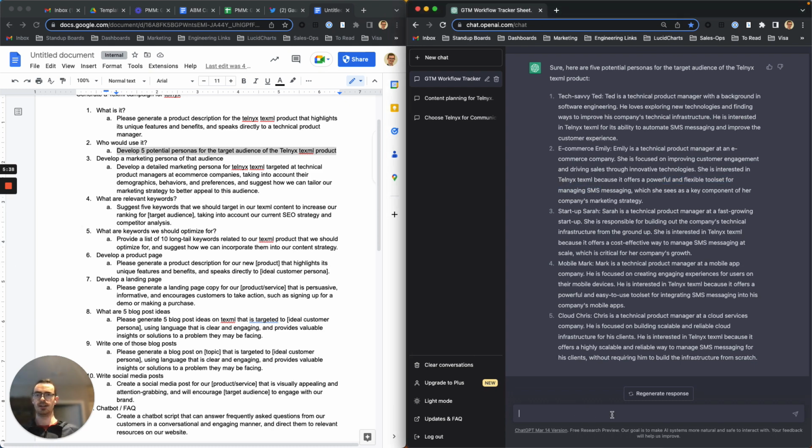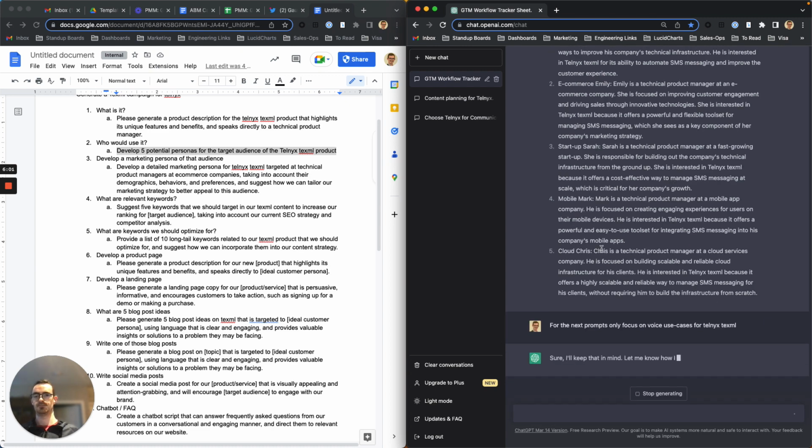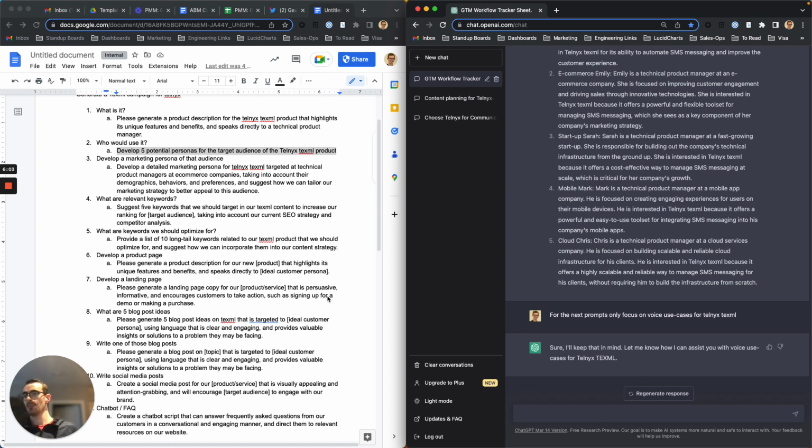Okay, what I'm going to tell it to do is, it's going down an SMS route across all of these, but for the next prompt, only focus on XML. Okay, so let's give it the same one, see what it comes back with.